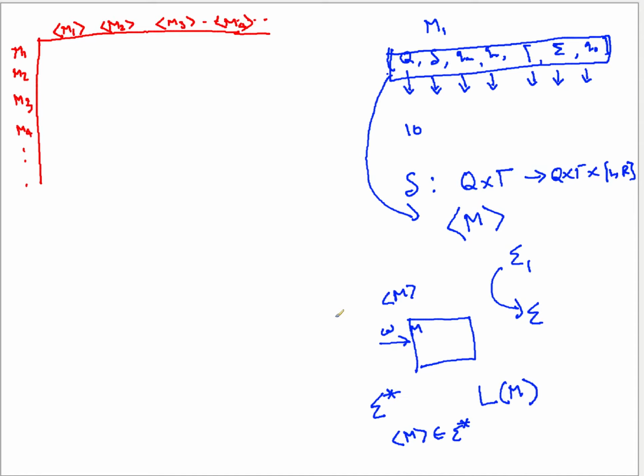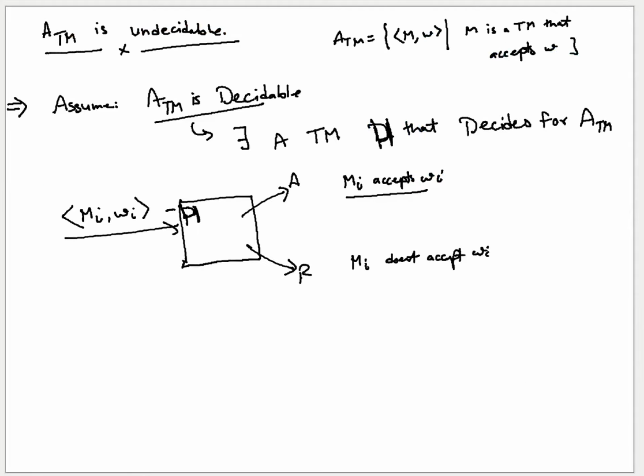So what we are trying to do so far is show that whenever you have a decider for ATM, which is a formal language again. Is ATM a formal language or not? If you see the description here, what is ATM? ATM is again a set of finite length strings, where M is a Turing machine description and W is a string.